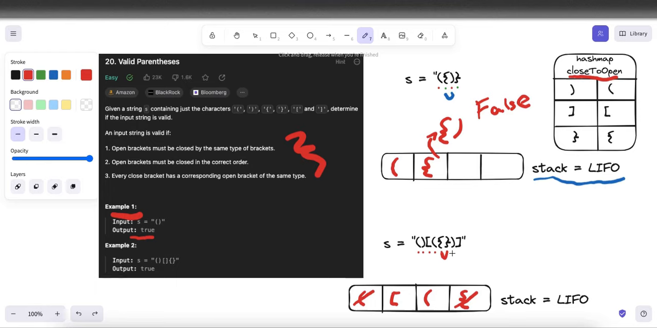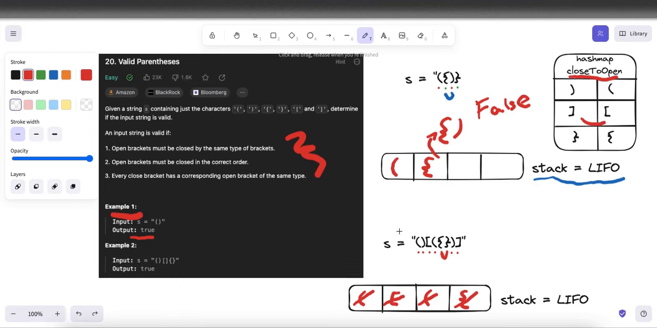We then have a closing round bracket, and once again, we pop our most recent element and make sure it is the correctly matched opening parenthesis, which it is. And finally, we have another closing bracket, which is square. We pop our most recent element off our stack, and we check to make sure that it is the correct matching opening parenthesis, which it is.